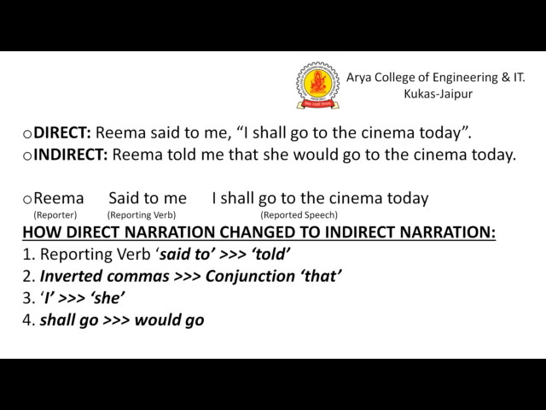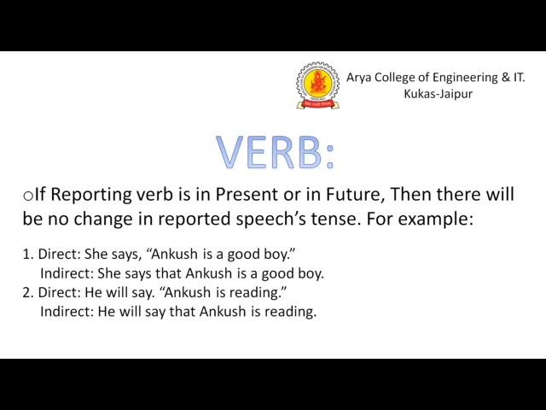After that, "I" has to be converted to "she," according to the subject Rima, and "shall go" has to be converted to "would go." This is the way we convert direct speech to indirect.